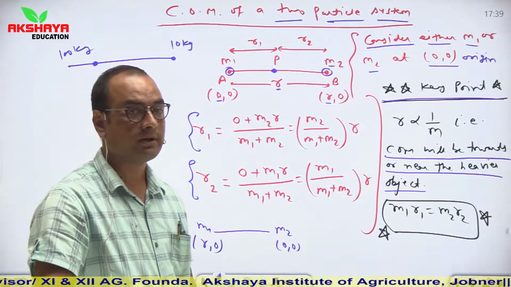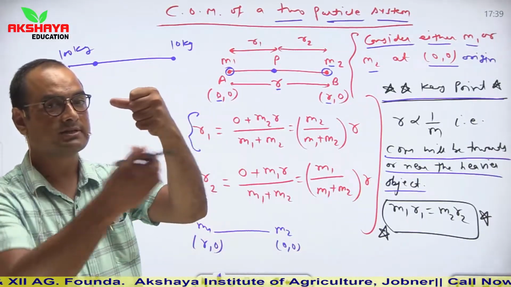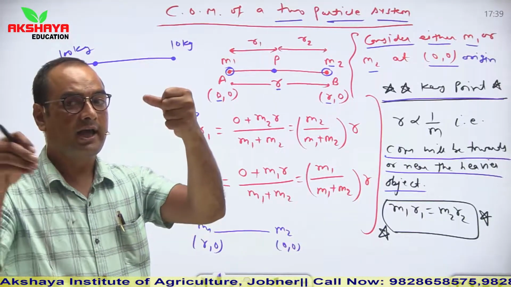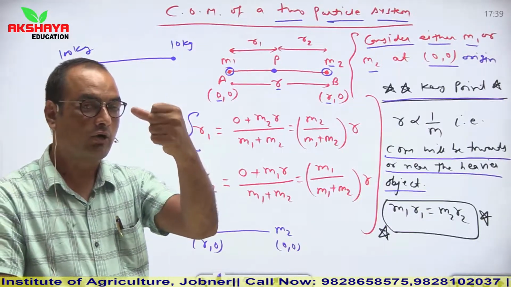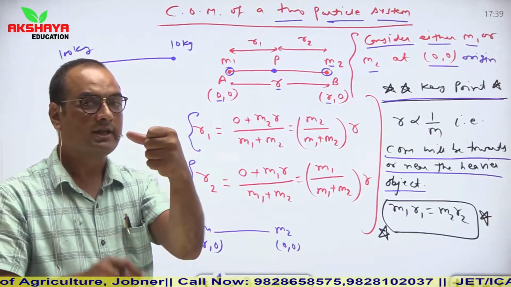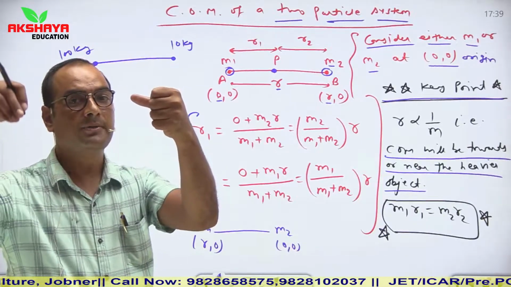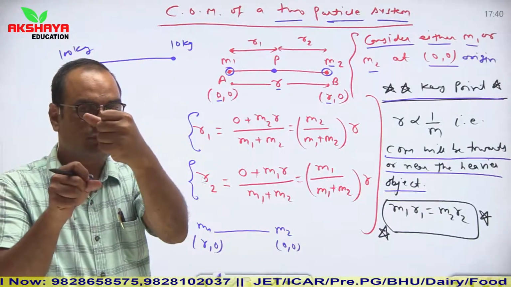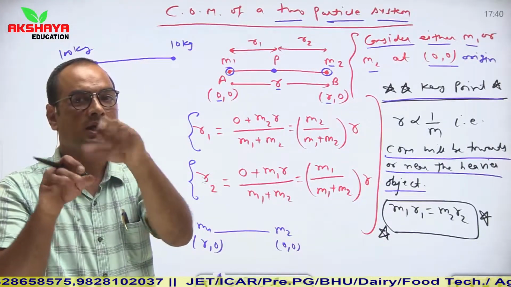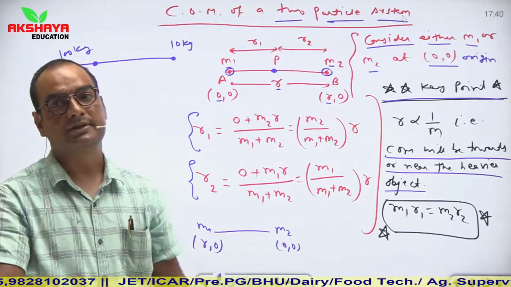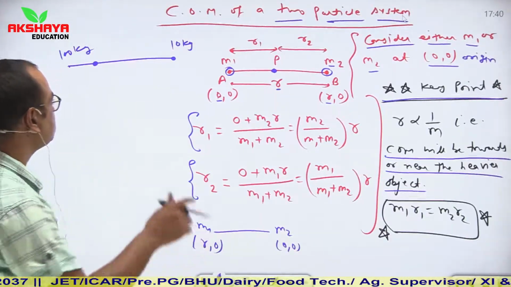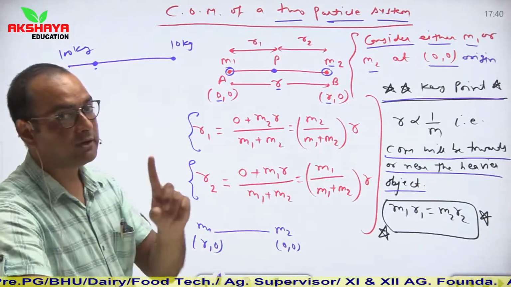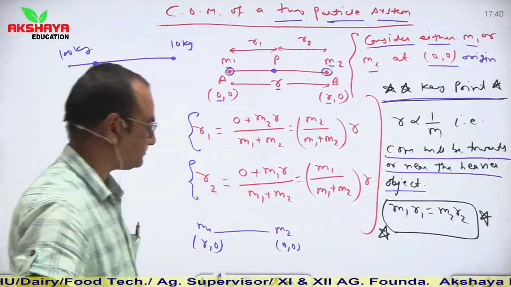You might have seen, whenever you fix two objects and hold them with the help of a stick, if you hold the stick from the middle, then the heavier object will be pulled down. So if we shift the position towards the heavier object, then at a certain position the two masses will be balanced. That balanced position gives us the position of the center of mass. Clear? So the center of mass will be towards the heavier object, keep in mind.